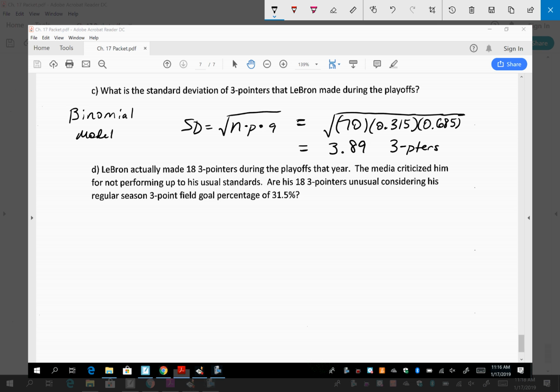Okay. This is where it gets fun. I know many of you are thinking I've been having fun, so I'm not sure what you're talking about. But this is where it really picks up. Read letter D for us, Suzette. LeBron actually made 18 3-pointers during the playoffs. The media criticized him for not performing up to his usual standards. Are his 18 3-pointers unusual considering his regular season 3-point goal percentage of 31%?